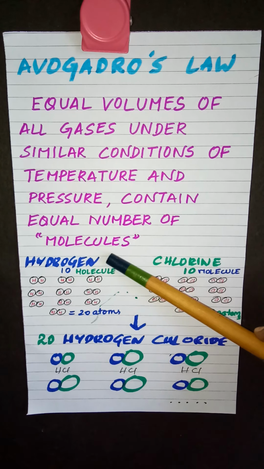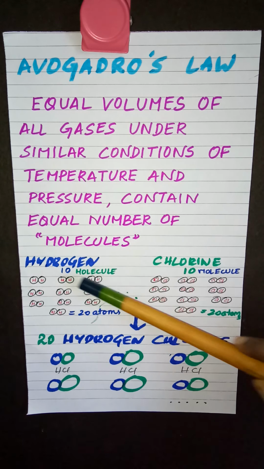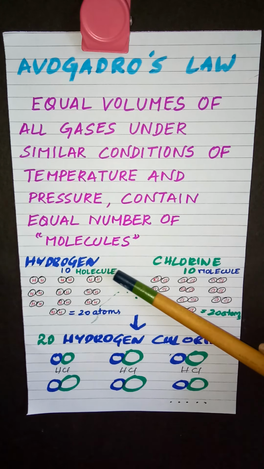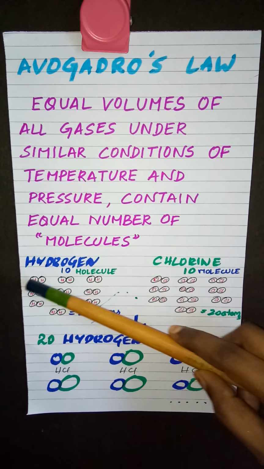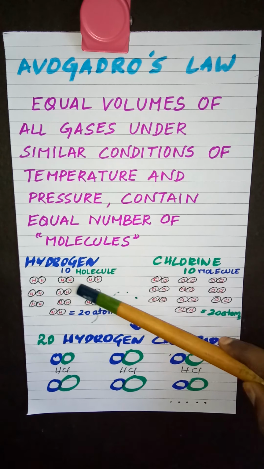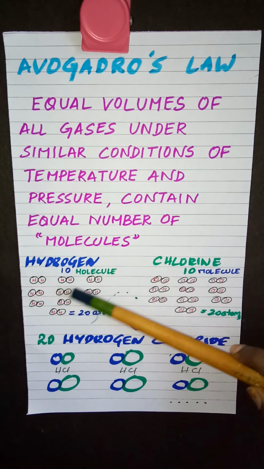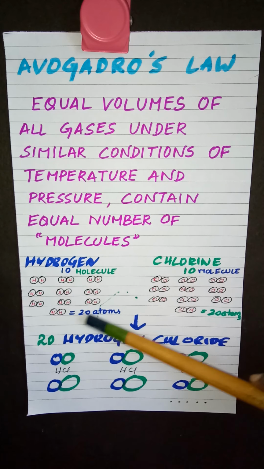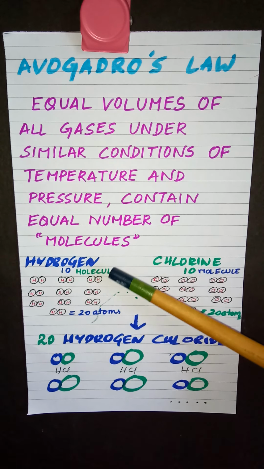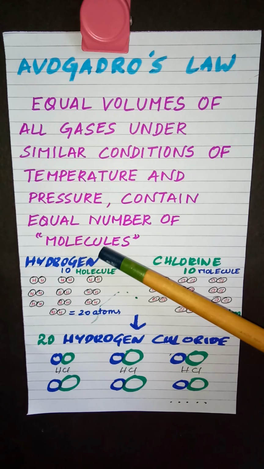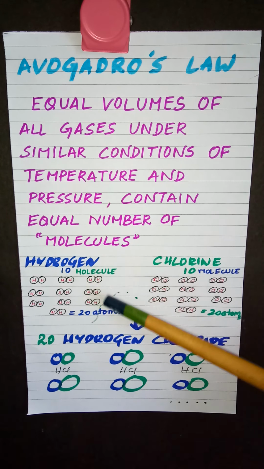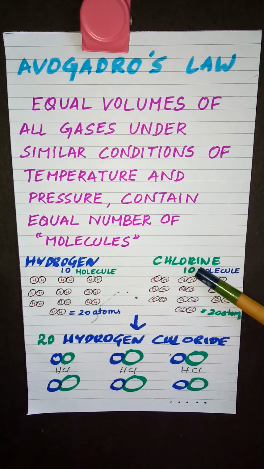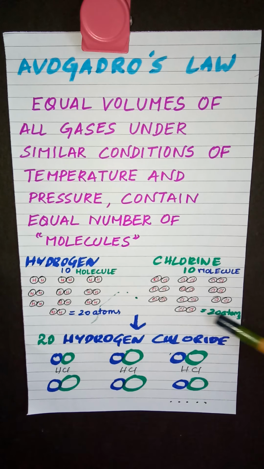So now look here. When I say I'm taking 10 hydrogen, I mean I'm taking 10 molecules of hydrogen. I have 2 atoms in each hydrogen molecule; it is diatomic. So when I say 10 hydrogen, I mean 20 atoms of hydrogen, because in gas it can exist in the form of a molecule. Same way, if I take 10 chlorine, I mean 10 molecules of chlorine, which contains 20 atoms.